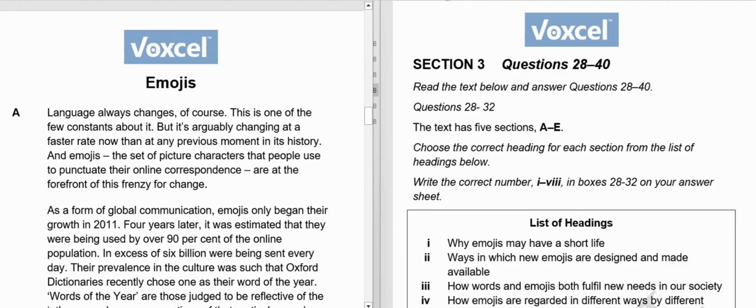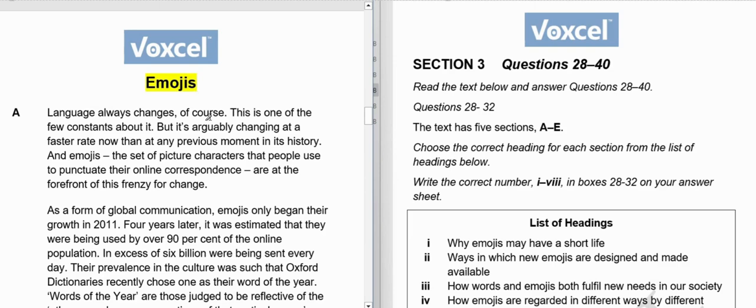So if you have watched our previous videos, you should know the way we start our videos is by reading the title of the passage. The title of this passage says emojis. It's quite a common word and you must have heard of it. Emojis are basically those faces that we send to our friends or the person we are chatting with, on your social media or on your mobile phones. So it should be something about that, but what exactly we cannot comprehend just by reading the title, because there is not much information given.